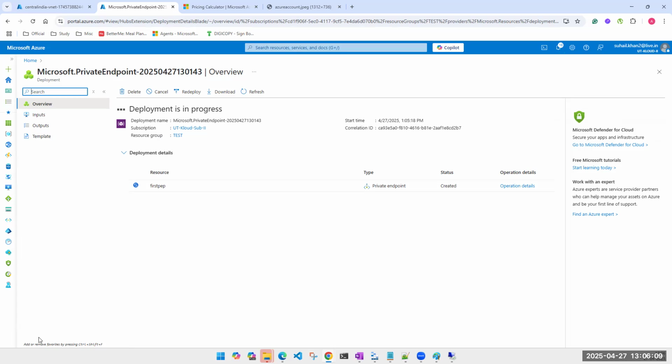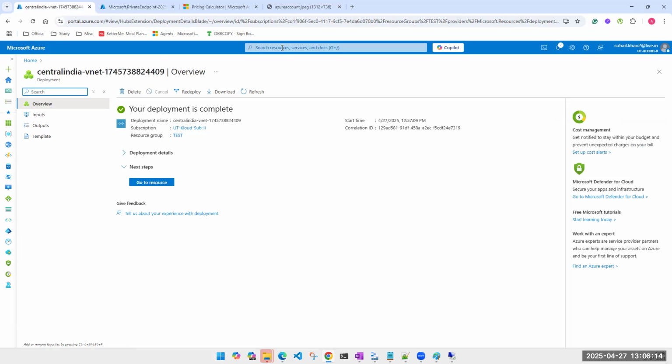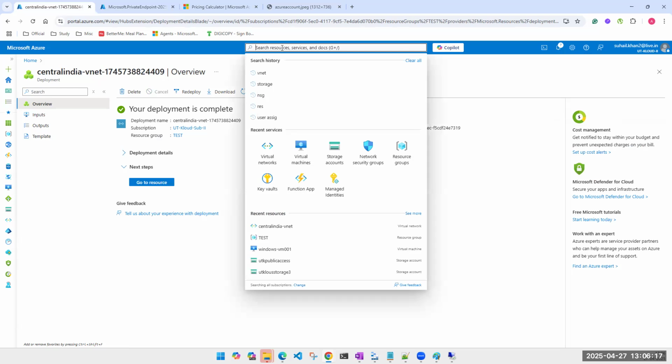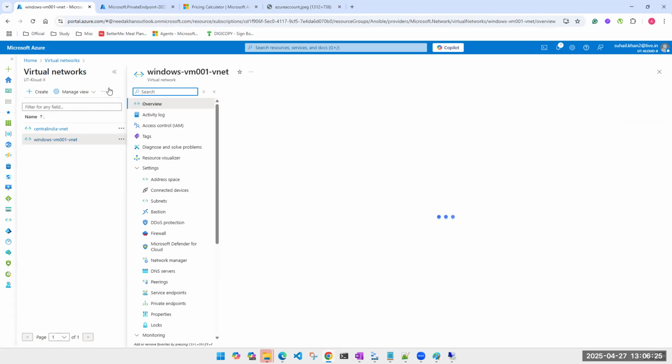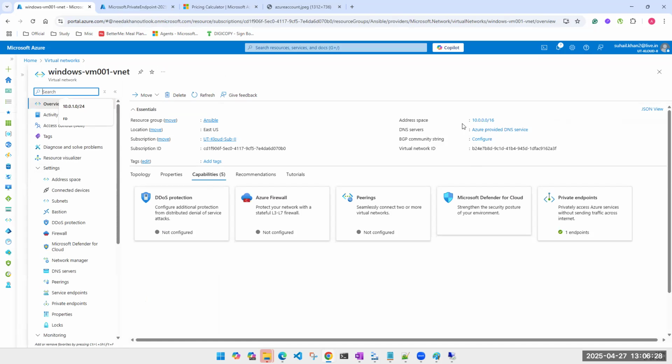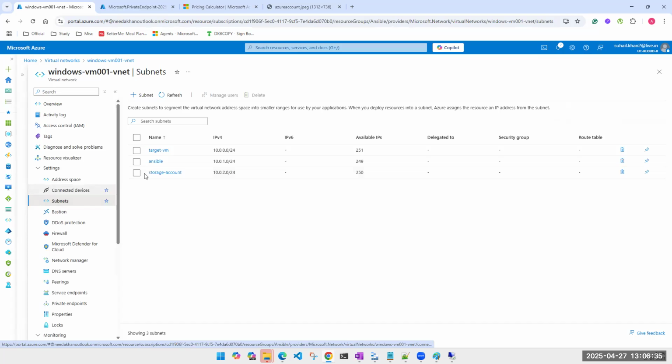What you are getting on your laptop, it's your private IP, right? What you are assigning to the storage account is from this virtual network. Under this virtual network, what is the range of this virtual network? 10.0.0.0/16. We have done the breakup of that. We created three subnets: 10.0.0.0/24, 10.0.1.0, 10.0.2.0. So which subnet did I select for the storage account?